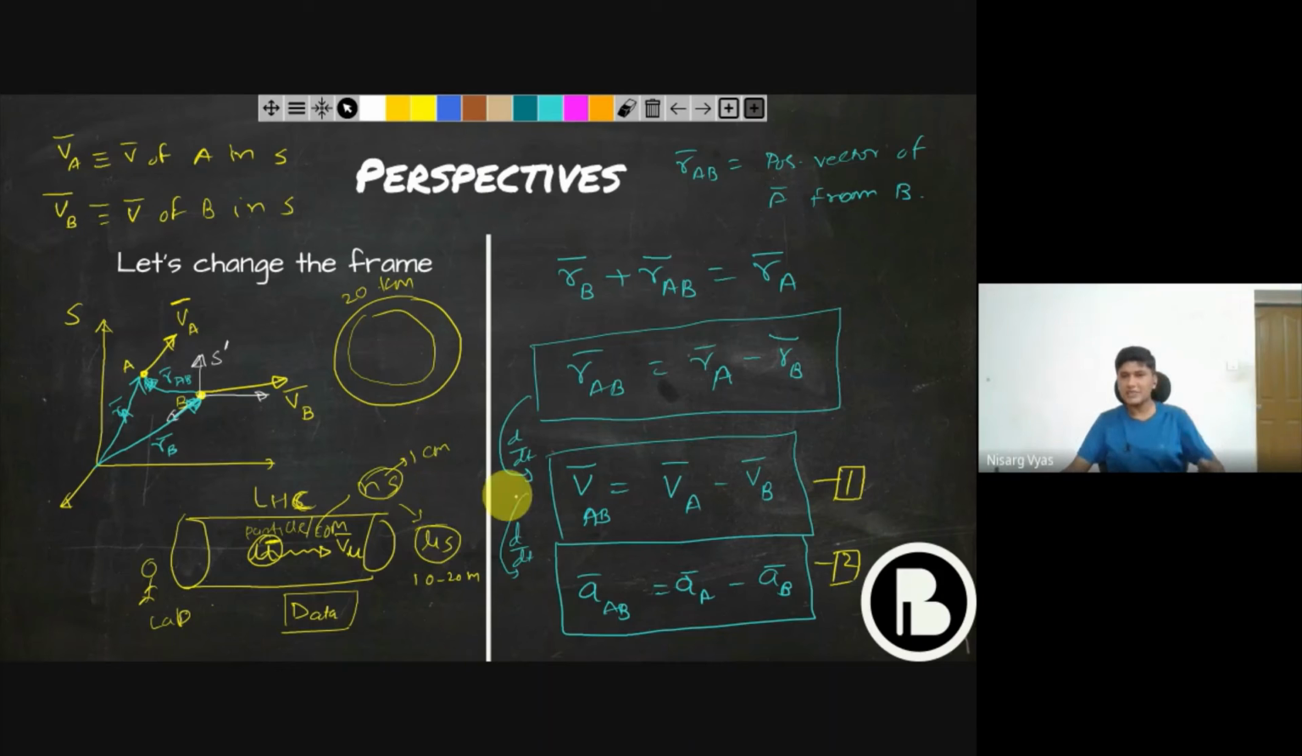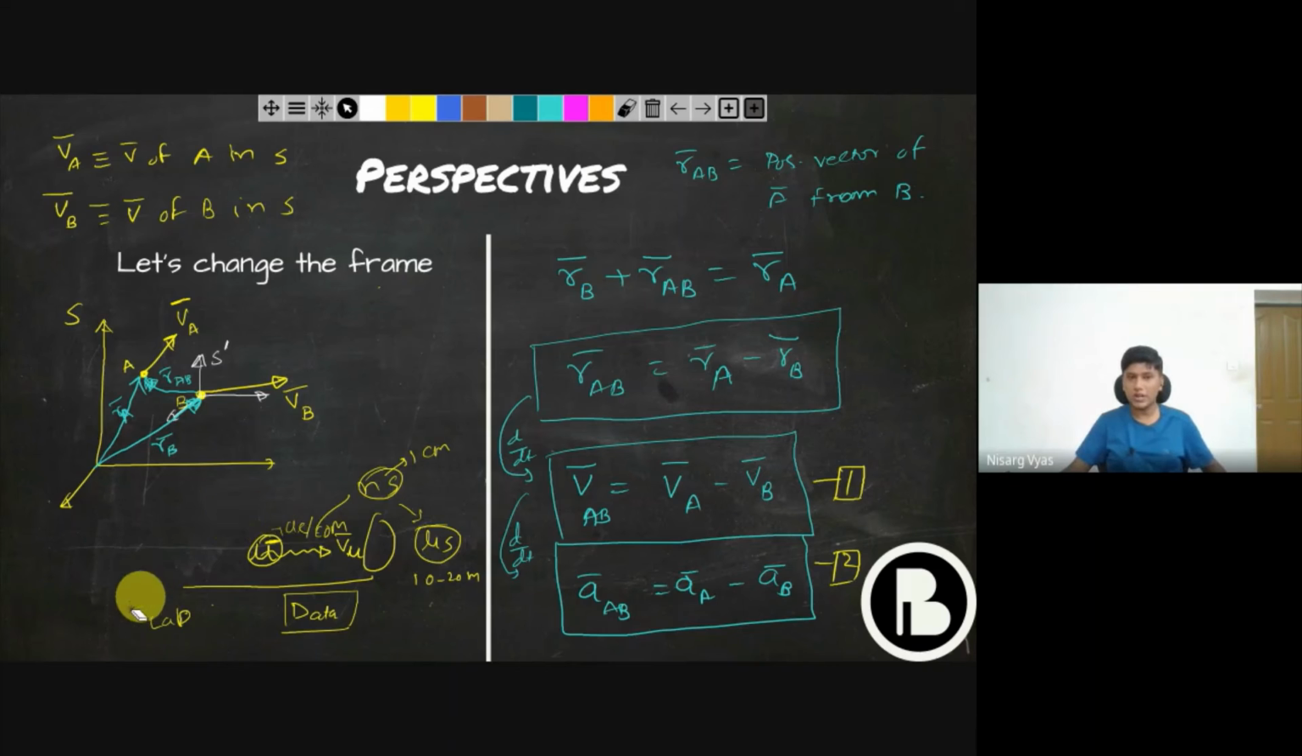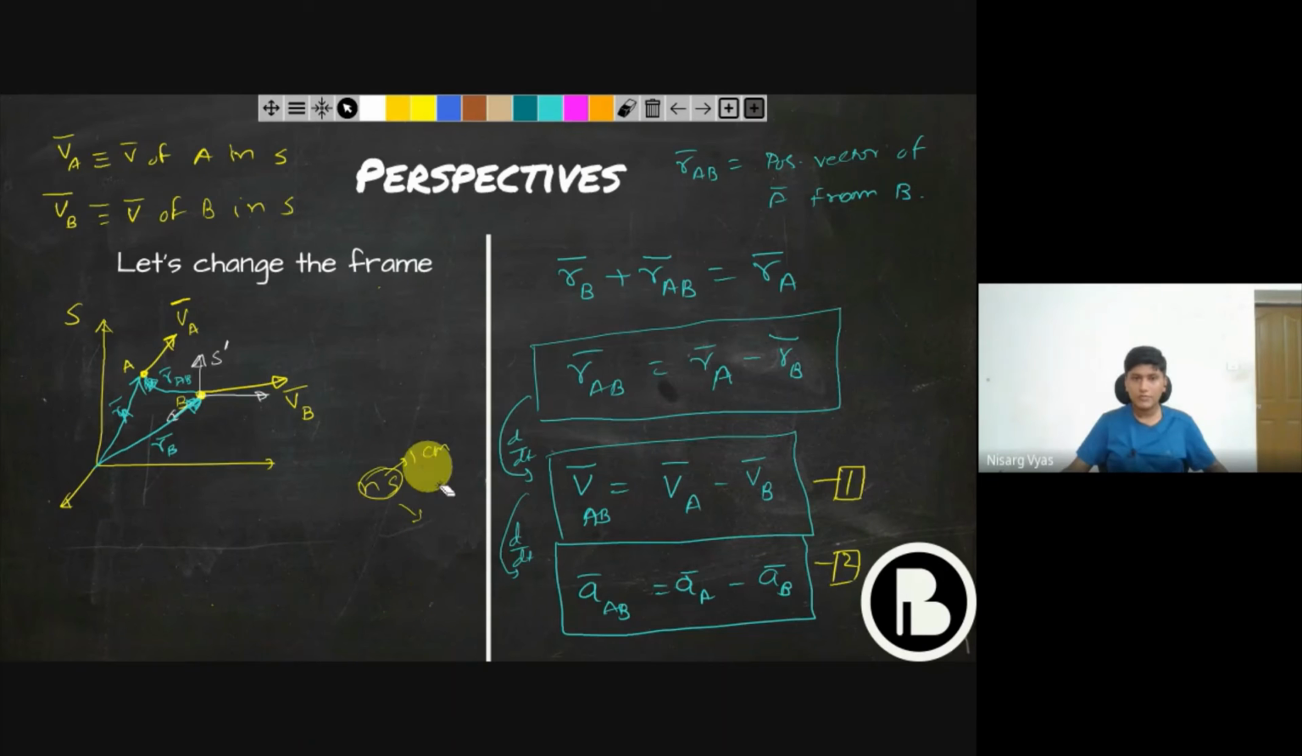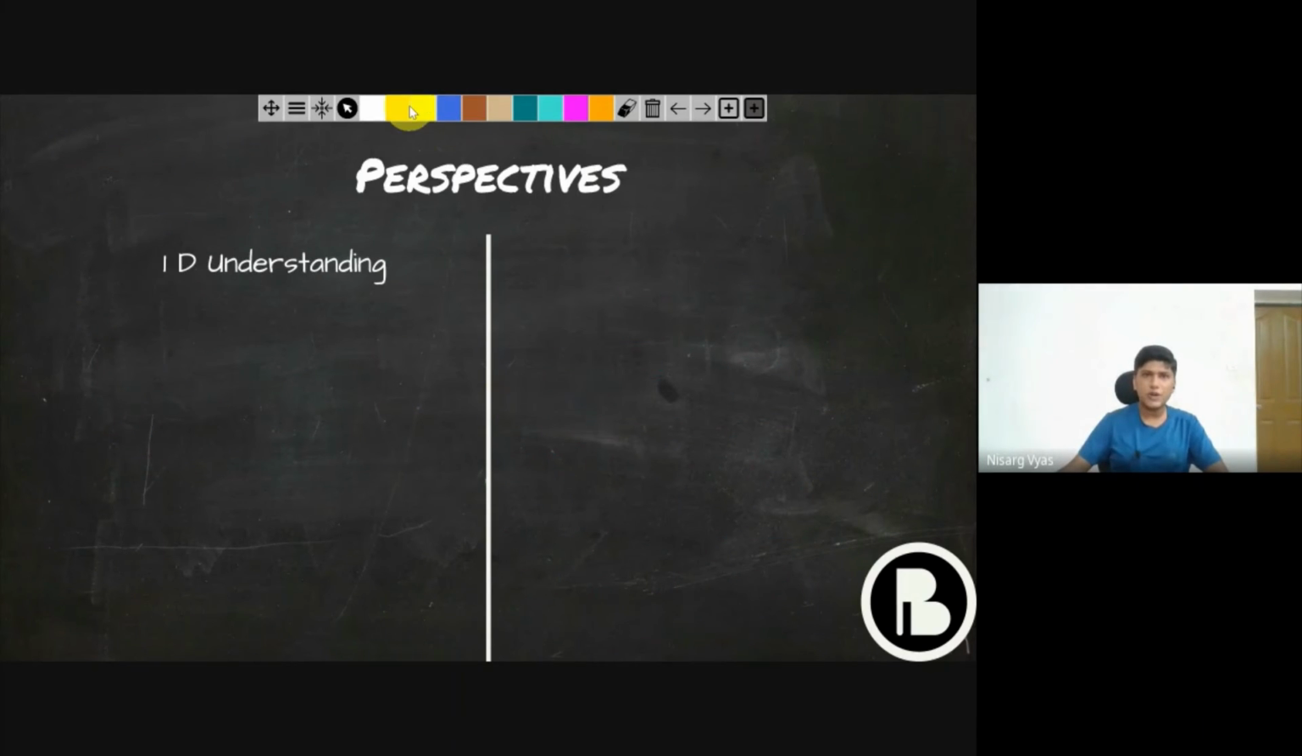So that's what happens physically when you change the frame, and this is why we generally try to look at things from different perspectives. We don't say something is wrong or right. We always talk about the frame of reference. So this is the frame of reference, and if we want to understand it in one dimension, this is the understanding.